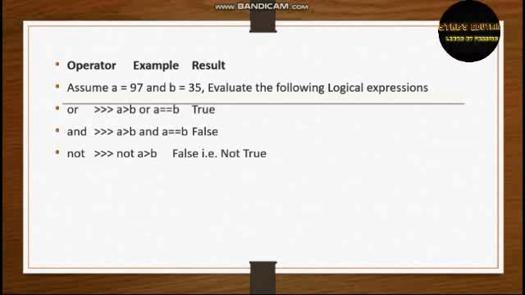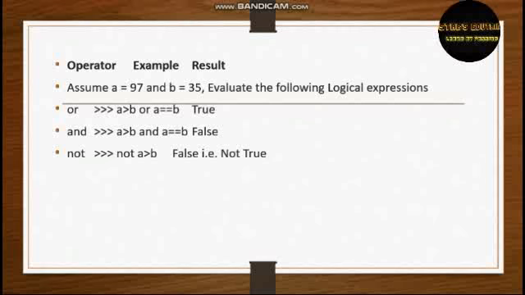The AND statement checks both the conditions. The OR statement checks whether either of the conditions is true. If one condition is true, it will print true, otherwise it will print false. The AND statement checks both the conditions. If one condition is false, it will print false.